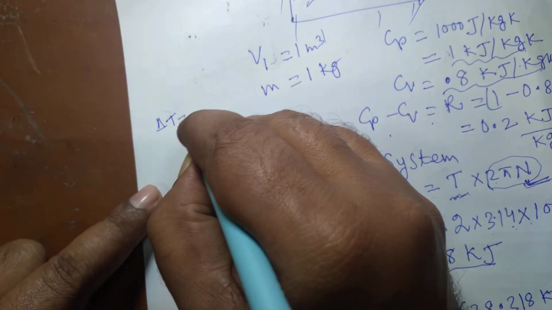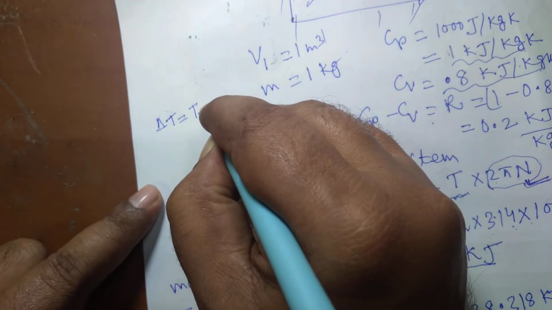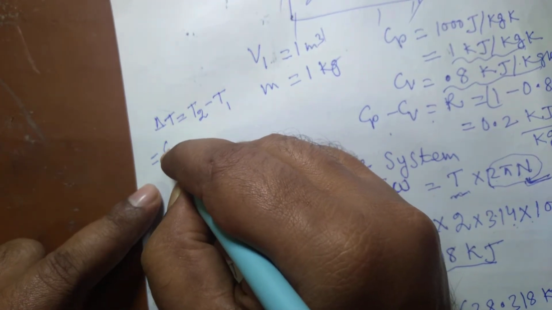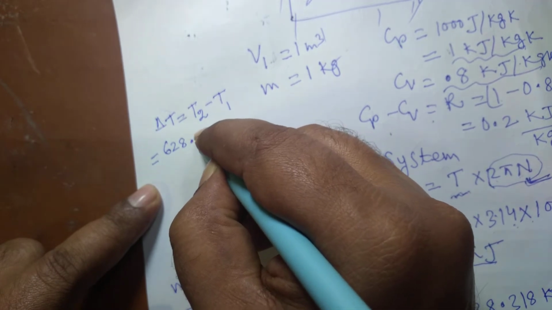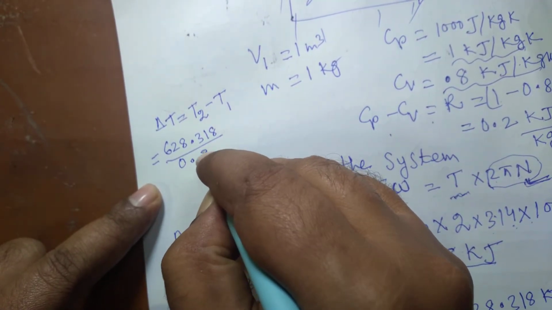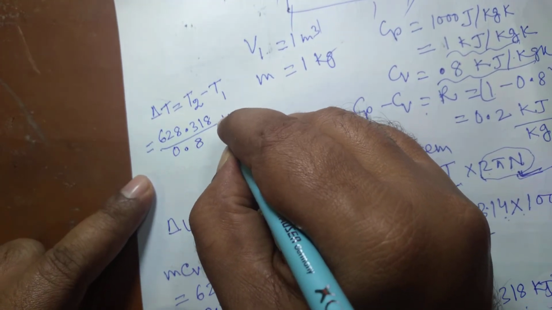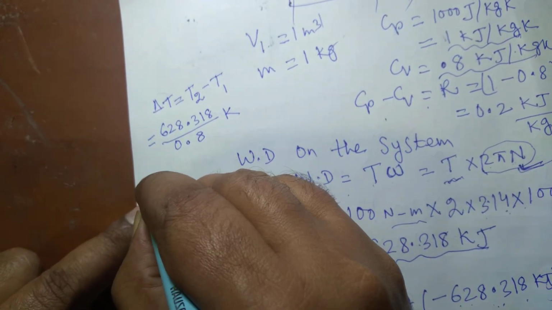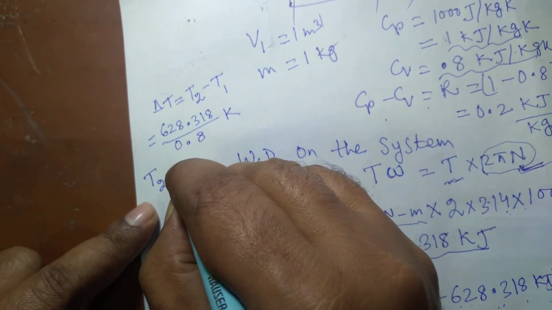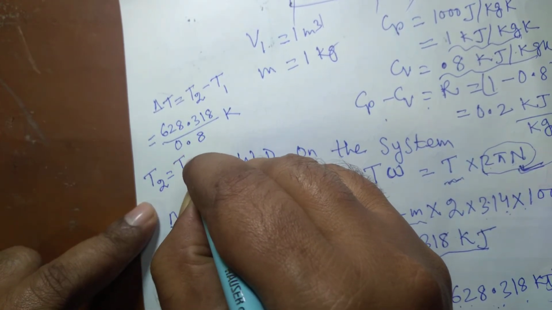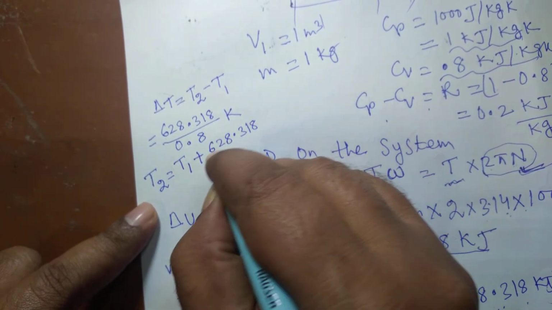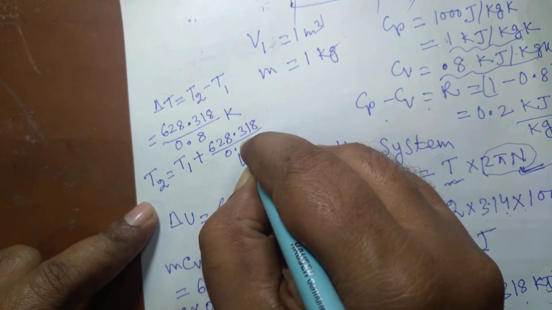So on calculating, delta T is nothing but the difference between the final temperature and the initial temperature. This is equal to 628.318 divided by 0.8. This is in Kelvin. We have to find out T2. So T2 will be T1 plus 628.318 divided by 0.8 Kelvin.